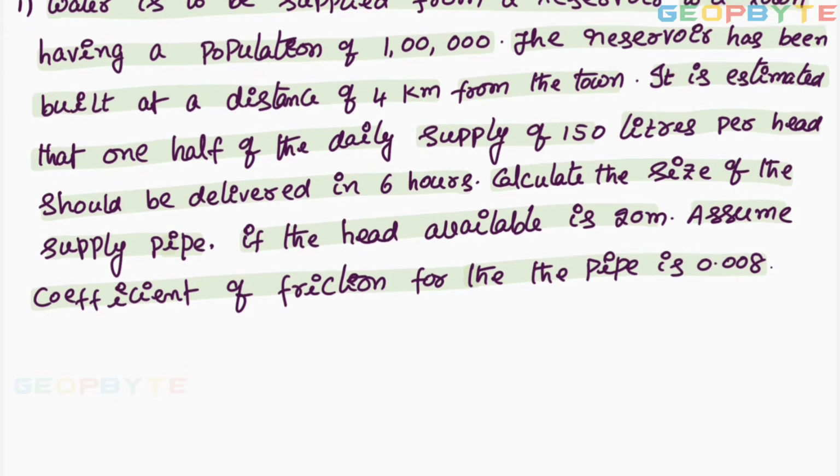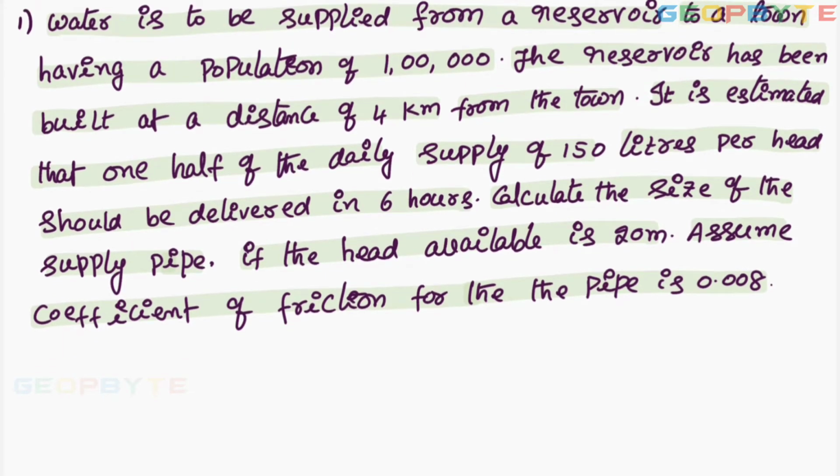For this problem, let me write the given data. Population of town equal to 1 lakh.